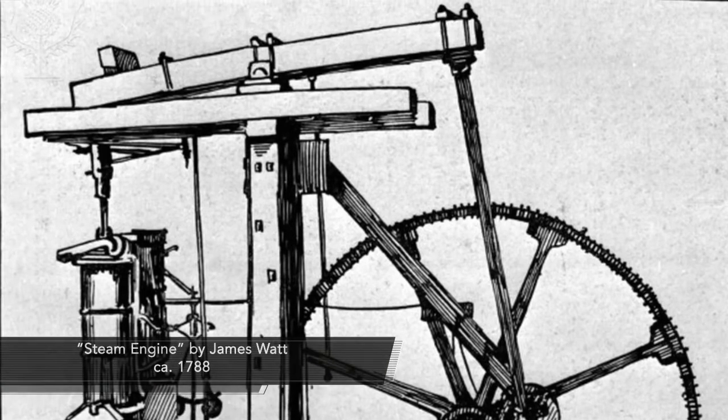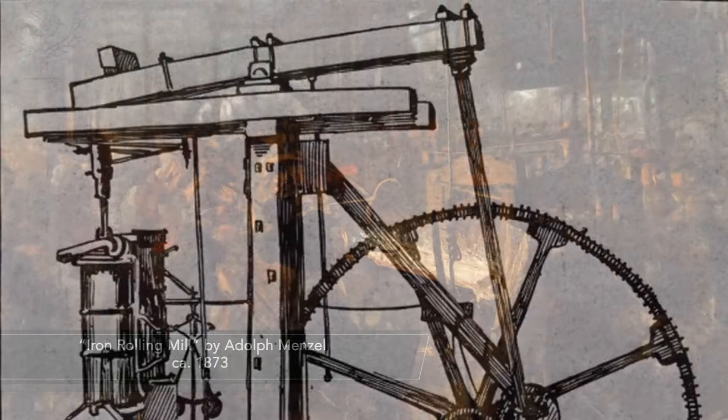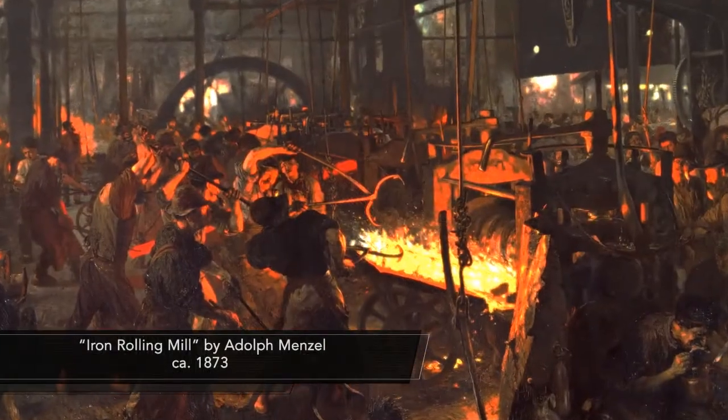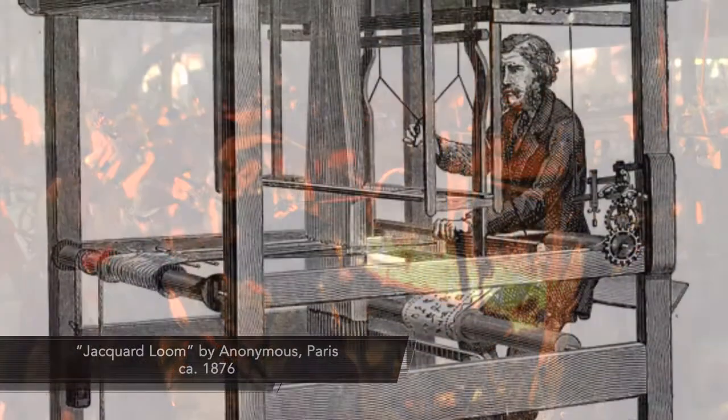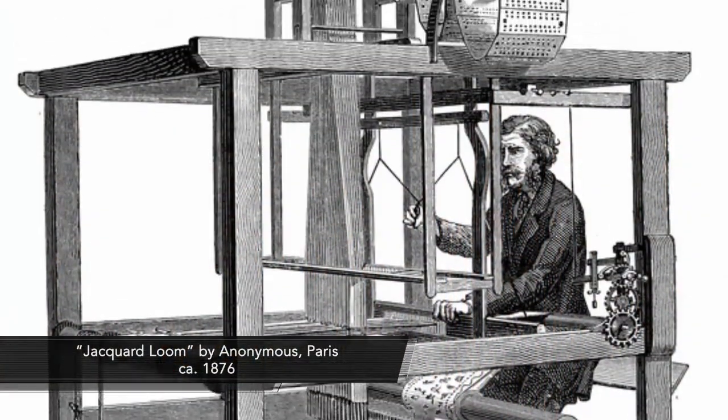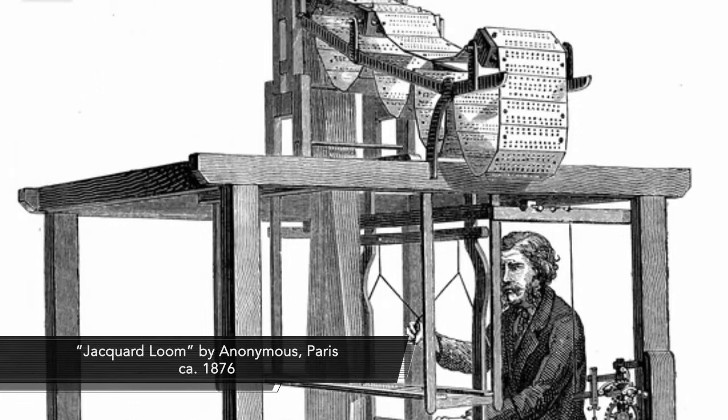Also, new materials such as iron and steel were introduced at this time. With the advent of these new materials and new energy sources came new production methods, with mass-produced goods creating an increased availability and a lowered cost. This allowed many in the working class to be able to afford goods for the first time.